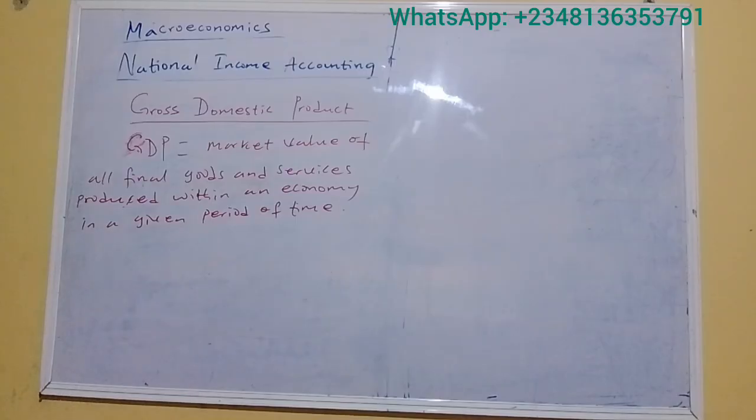The market value of all final goods and services produced within an economy in a given period of time.